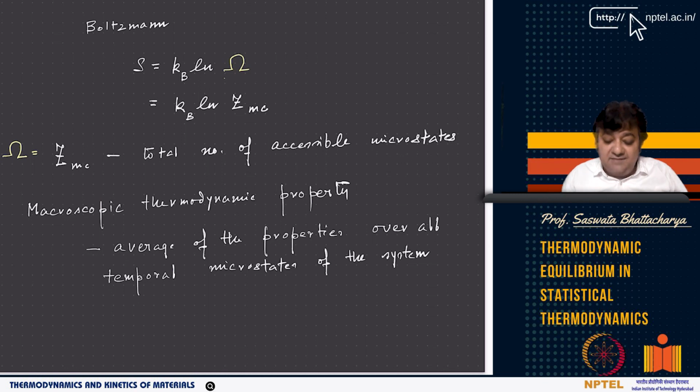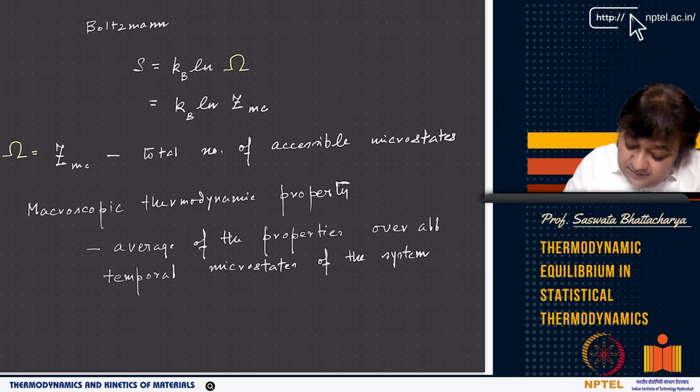Now this Z_MC or omega, right? This is the same, and that basically gives the total number of accessible microstates. Why am I using these two notations? Because if you look at a statistical mechanics book, most of the time they will use this notation of Z instead of omega. So just to give parity, I am telling you that whatever different notations are used, I am using both, and this is the same, right? But here MC stands for microcanonical ensemble. So what does this mean? I will just come to that.